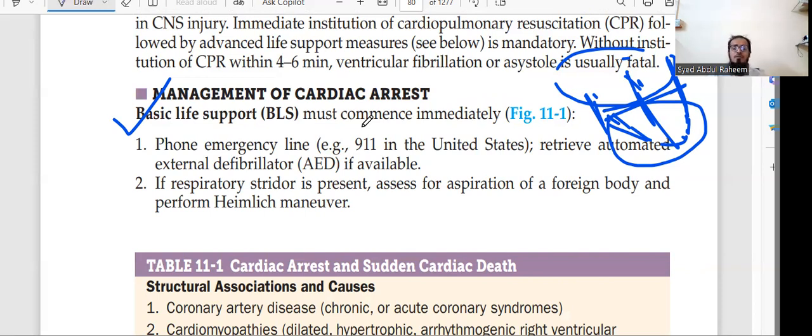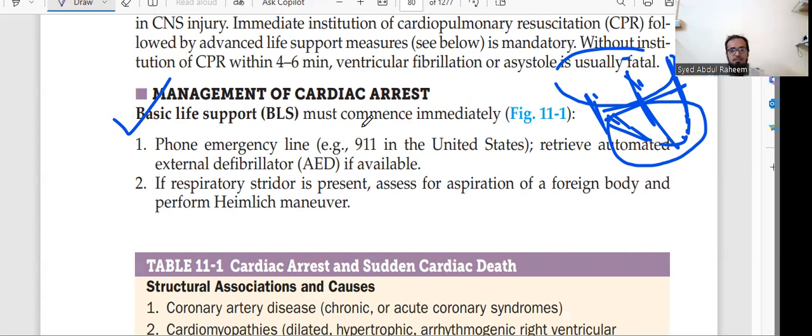In basic life support, first of all, what do you do? We have to call emergency. Like in our state, we have 108. In other states it may be another number. So we have to remember the emergency number.